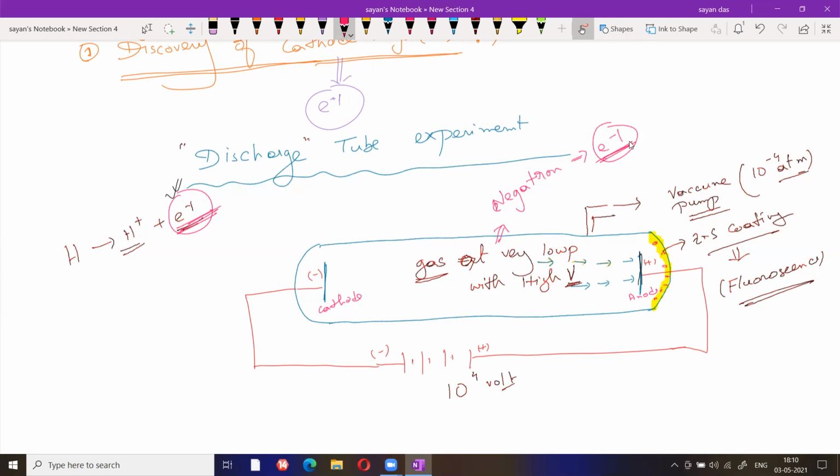Any doubt regarding this part, this discharge tube experiment? I will write down all the procedure. Any doubt regarding this part? Okay. Any doubt?